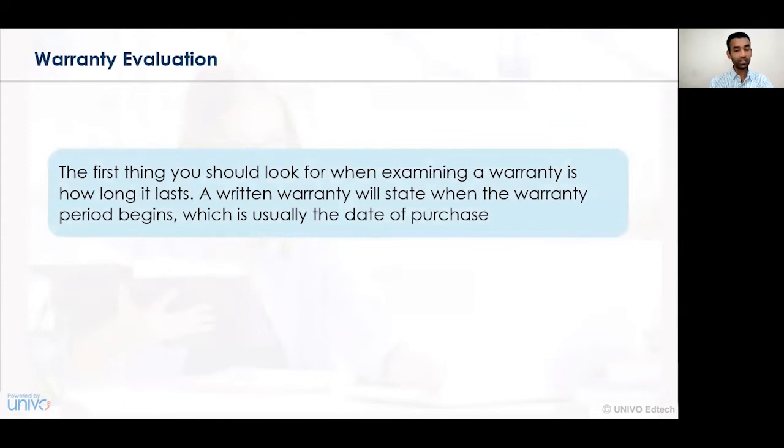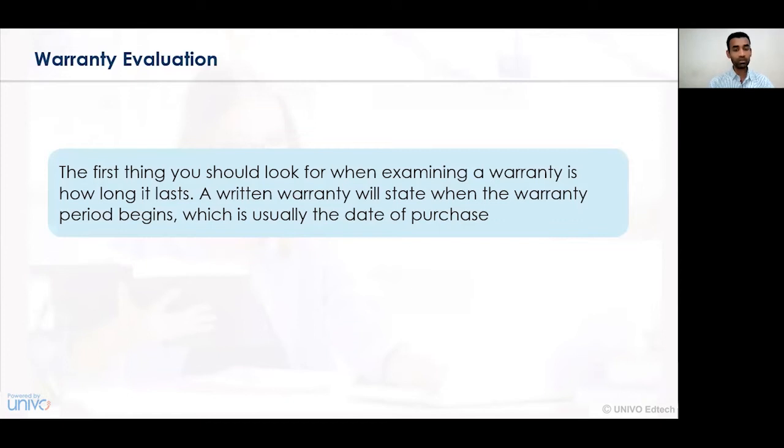Now let us understand the first perspective, that is the evaluation of a warranty. When we consider a warranty contract, the first thing we need to undertake is examining how long the warranty lasts. In case of a certain product, the products may differ in their perishability. A product may be durable, non-durable, perishable, non-perishable, and so on. So in those considerations, everyone has to identify the warranty period.